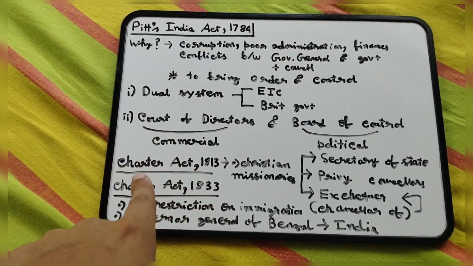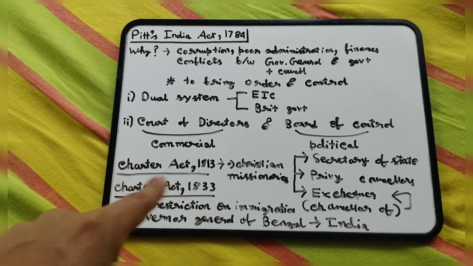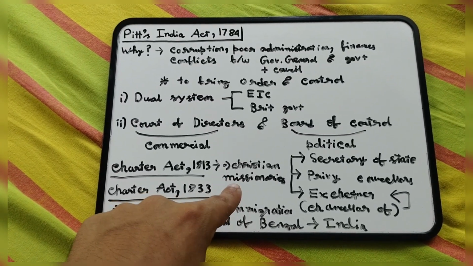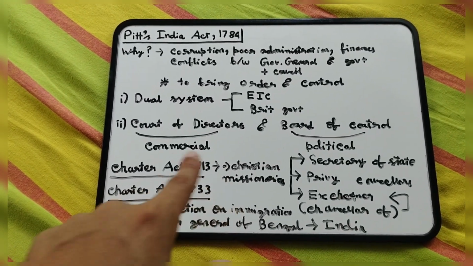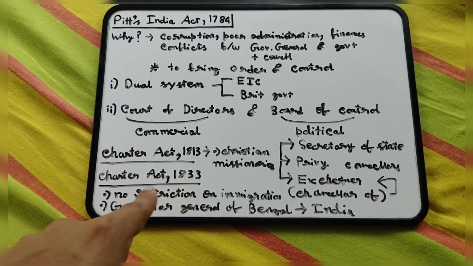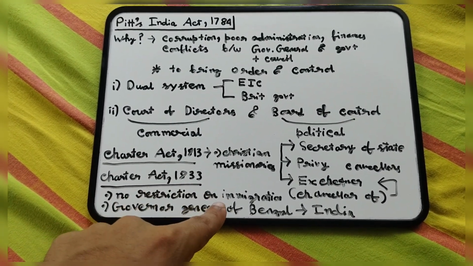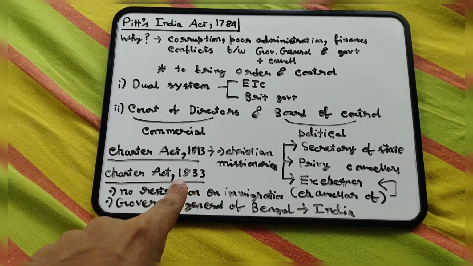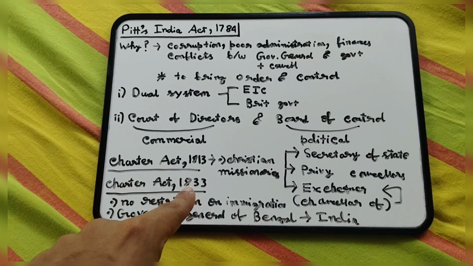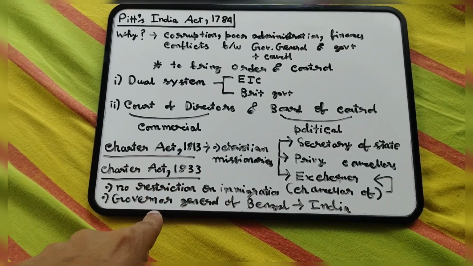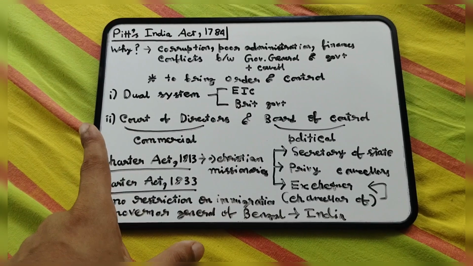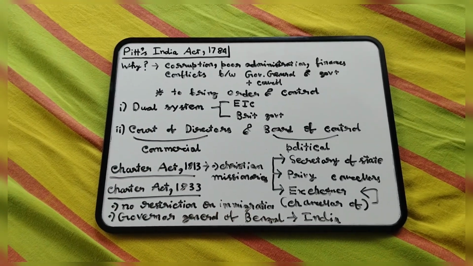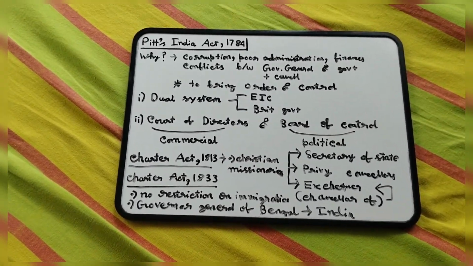Now, there were a few Charter Acts which were important for what I'm going to talk about later. The Charter Act of 1813 started establishing Christian missionaries; they were allowed to set up in India. The Charter Act of 1833 was also very important because it lifted every restriction on European immigration. So this act allowed the colonization of India, with people coming from Europe and settling down here. And the Governor General of Bengal, the post set up in the Regulating Act, was changed to Governor General of India. So you can understand how power was being centralized here.